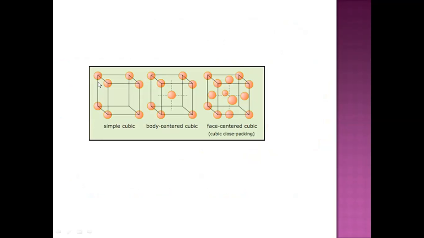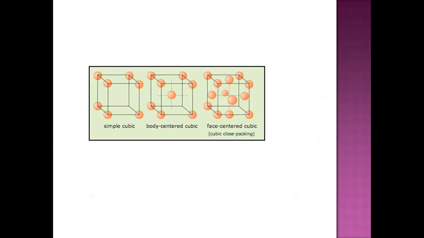In this way, if there is a single cube like this, and if a sphere is present in the center of this cube, the type of arrangement that arises is body centered cubic arrangement. It is known as body centered cubic arrangement.